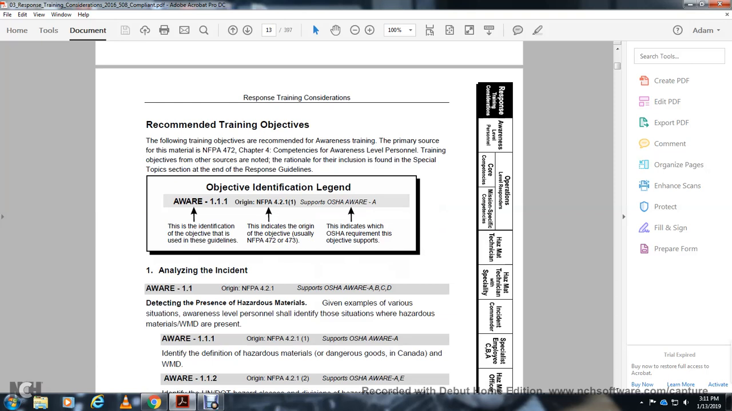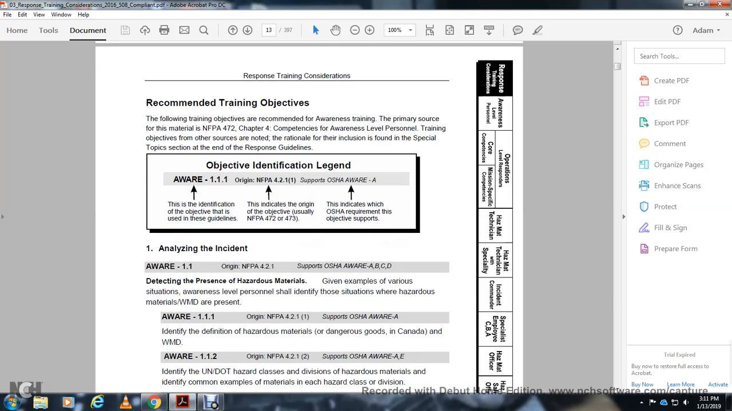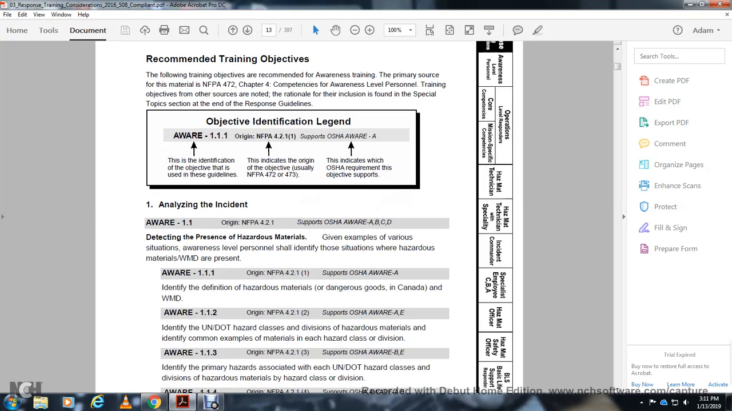Awareness 1-1, originally National Fire Protection Association 472, supports OSHA awareness A, B, C, D. The detection of hazardous materials is given as an example of various situational awareness for personnel. Identify the situation as hazardous materials or weapons of mass destruction: awareness 1-1-1, National Fire Protection Association 4-1-2-1, supports OSHA awareness number A. Identify the definition of hazardous materials, dangerous goods in Canada, and weapons of mass destruction: awareness 1-1-2, National Fire Protection Association 4-1-2-2, supports OSHA awareness A and E.